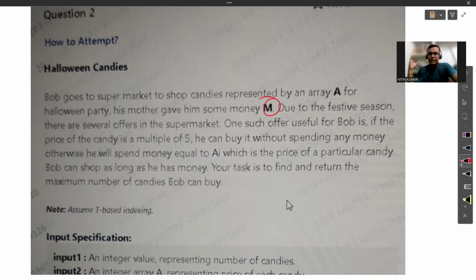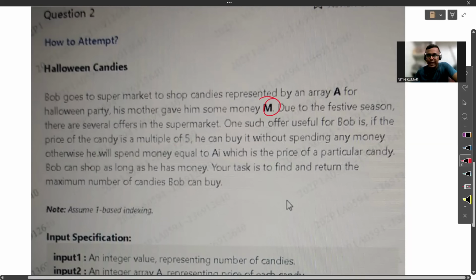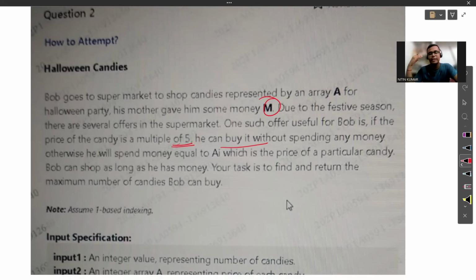There are multiple offers, but the offer actually useful for Bob is this: if the price of the candy is a multiple of 5, very important, then he can buy it without spending any money. That means it is free. So if it is a multiple of 5, the candy is free to you. You do not have to pay anything, you can just pick it up.